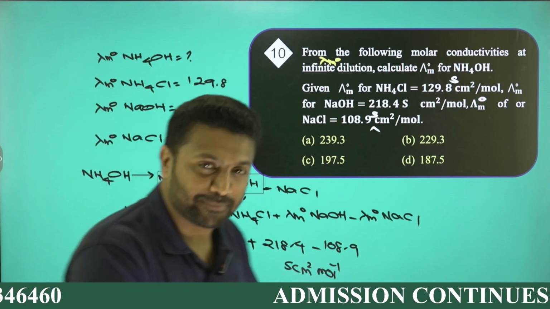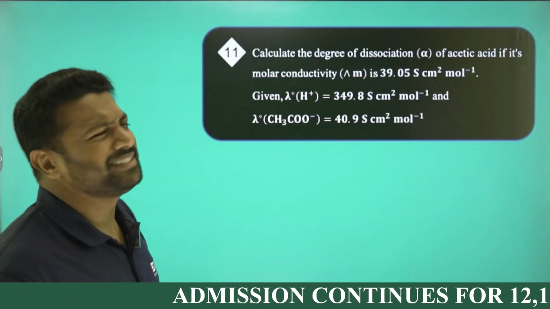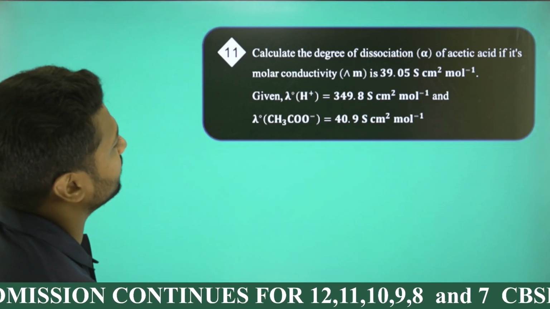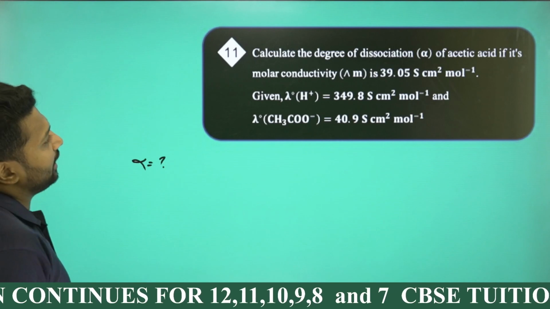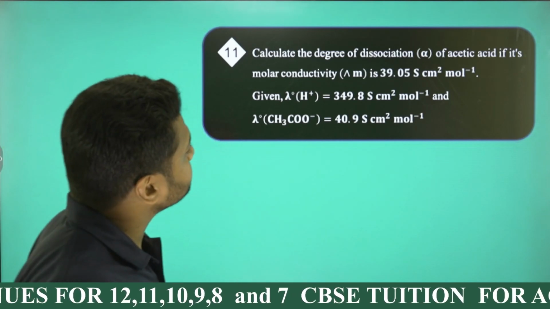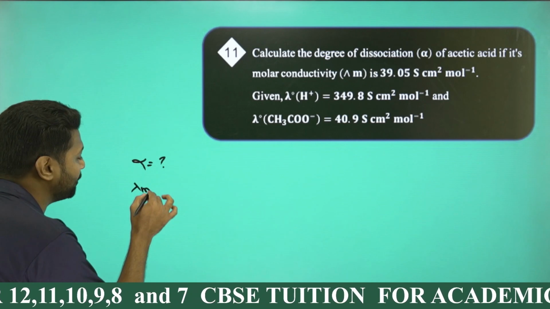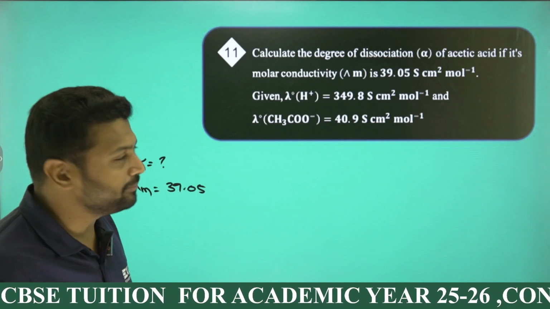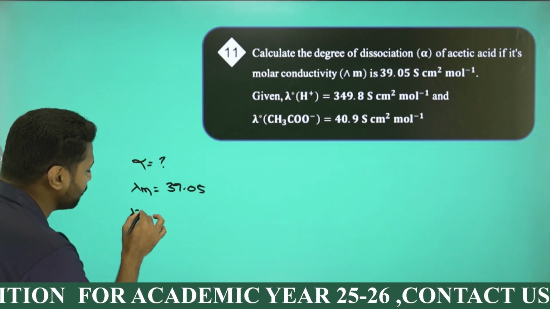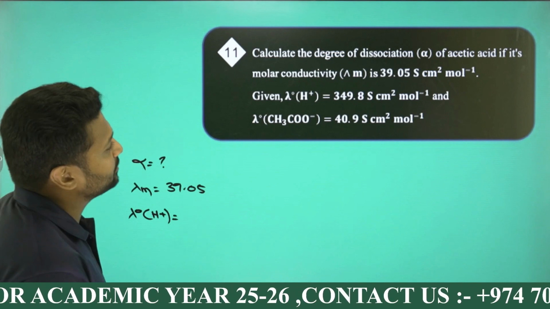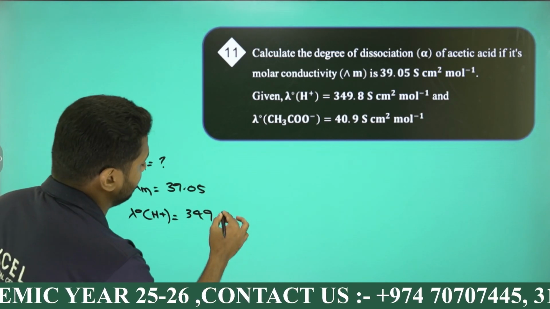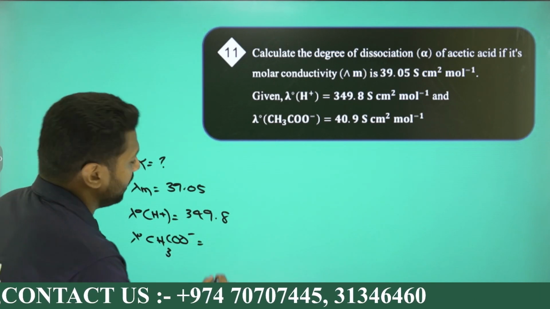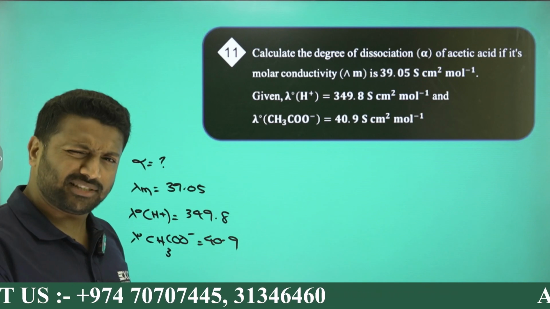Okay. One more same category from Kohlrausch's law. Question, simple only. Try anyway. Calculate the degree of dissociation alpha. So what is required is alpha, right? The molar conductivity lambda m is given to be 39.05 Siemens centimeter square mole inverse. Given that lambda m0 of H plus equals 349.8 and that of lambda m naught of CH3COO minus equals 40.9. Okay, just the formula.